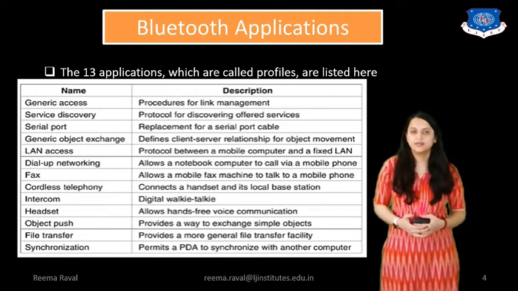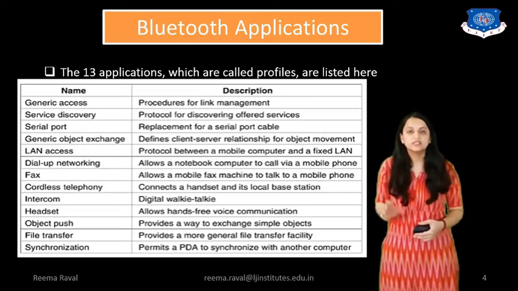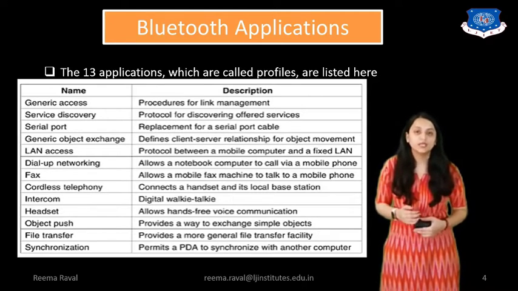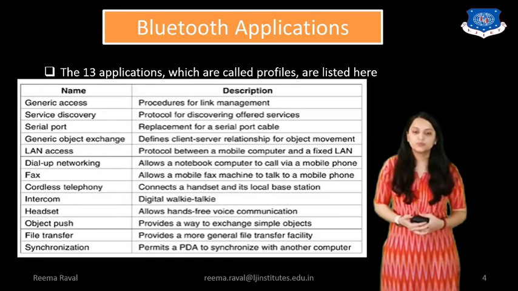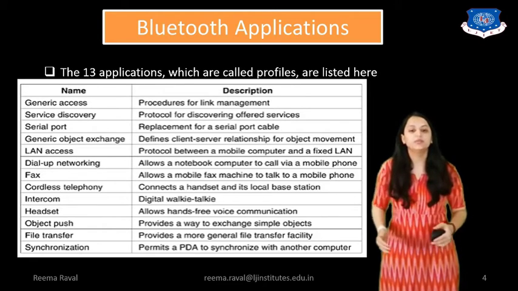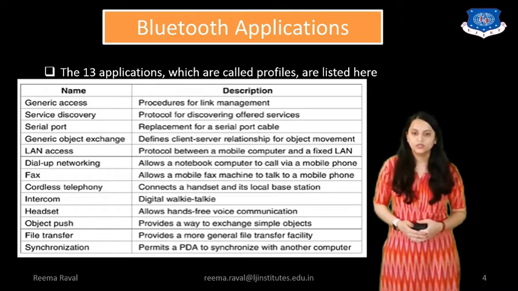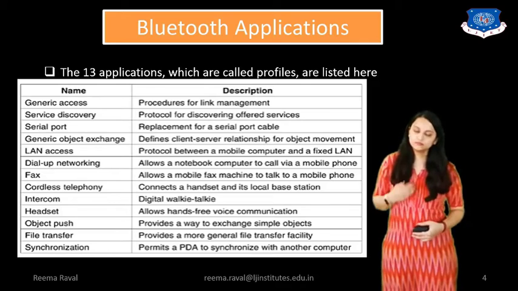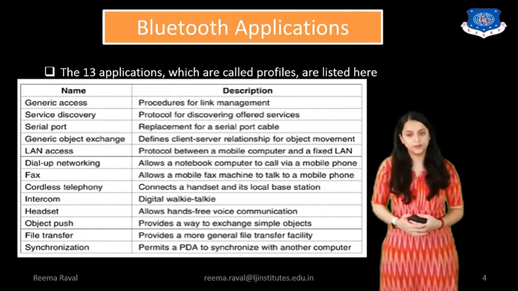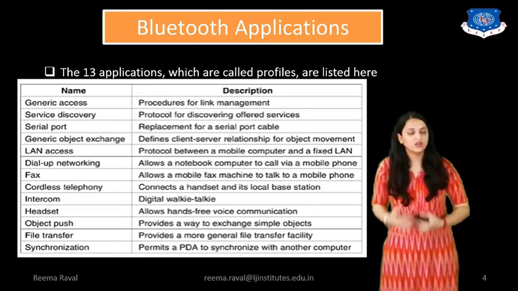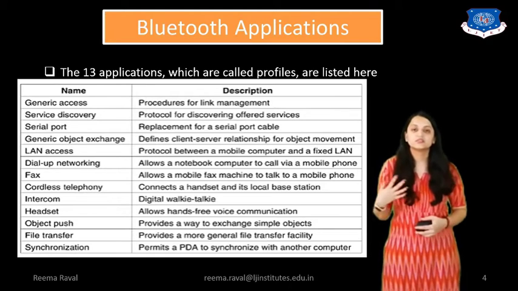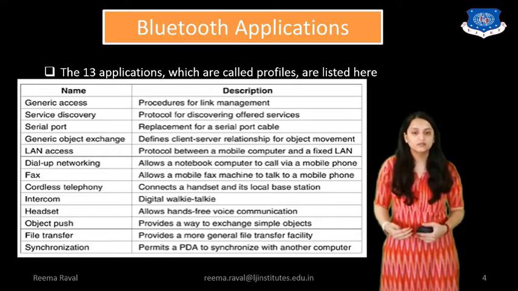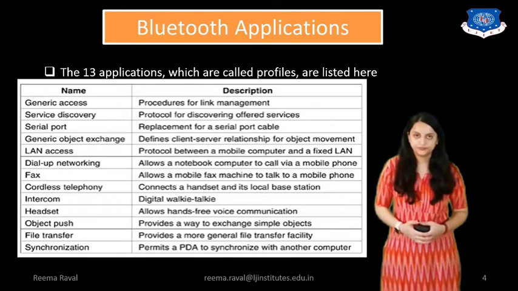Next is headset. This allows hands-free voice communication. After that, the next is object push. So this provides a way to exchange simple objects. Next and important is file transfer. Mainly, Bluetooth is used for file transfer purpose. So you transmit images, documents wirelessly using Bluetooth, which is providing a more general file transfer facility.